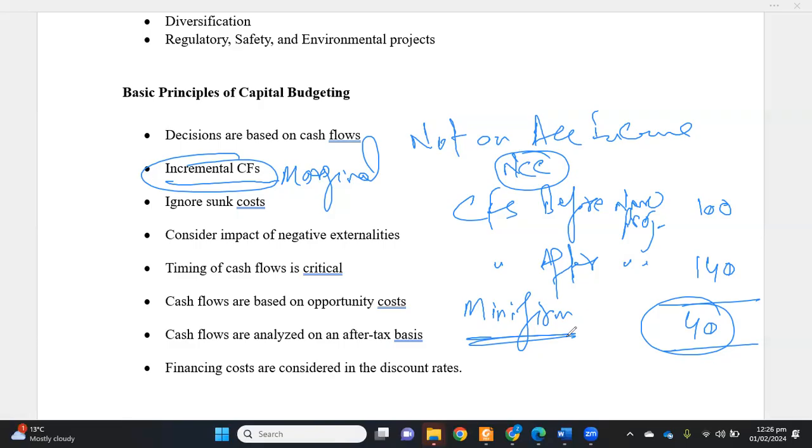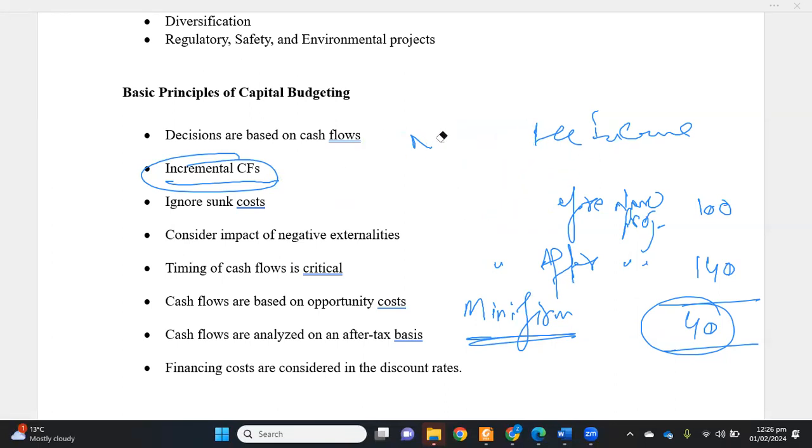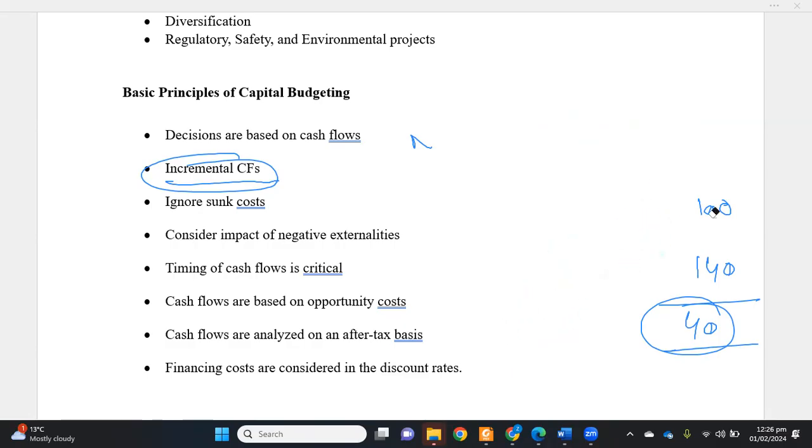So in order to get the project's profitability, we need to see only those cash flows which are related to this project. And then there is another very important principle, which is called sunk costs. As we know, and you would generally have discussed in your accounting courses, these are the costs which cannot be recovered. These have already been incurred regardless of whether a project is taken on or not.